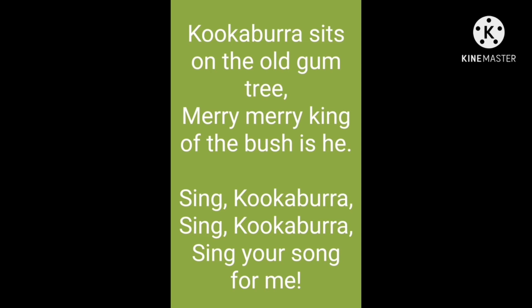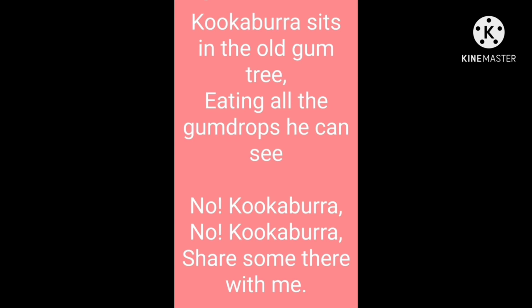Let's sing another song. Kookaburra sits on the old gum tree. Merry, merry king of the bushes he. Sing, Kookaburra, sing, Kookaburra, sing your song for me. Kookaburra sits on the old gum tree, eating all the gumdrops he can see.